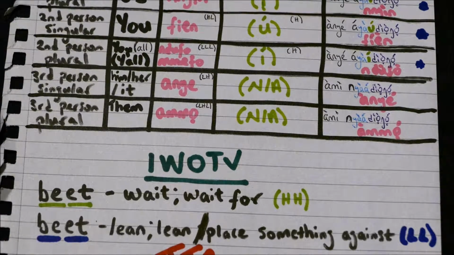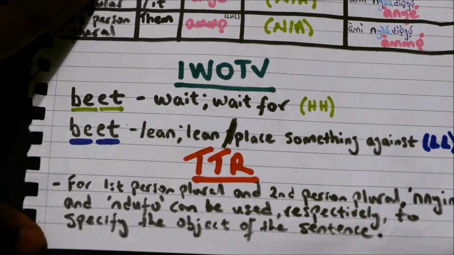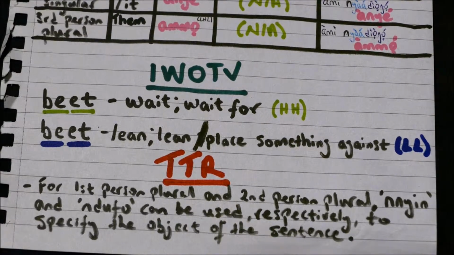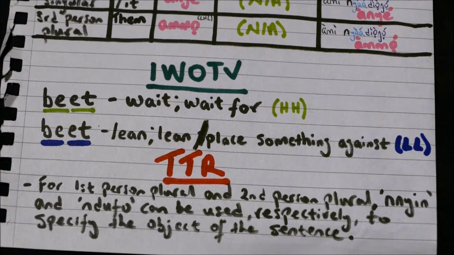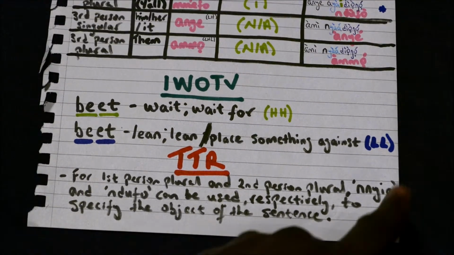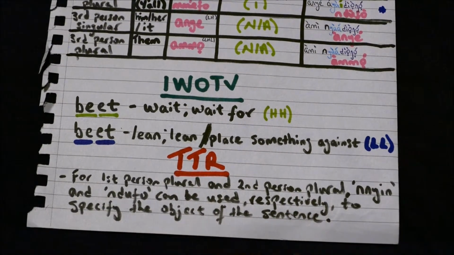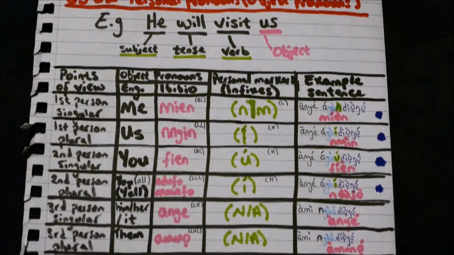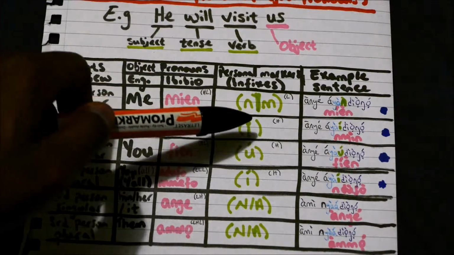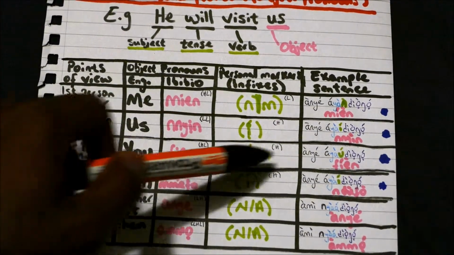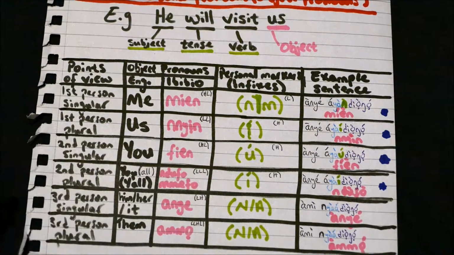Things to remember from this video. For the first person plural and second person plural, nyan and ndofo can be used respectively to specify the object of the sentence. Because these two are the same, we can use the words nyan and ndofo to specify the particular object of the sentence that we mean.